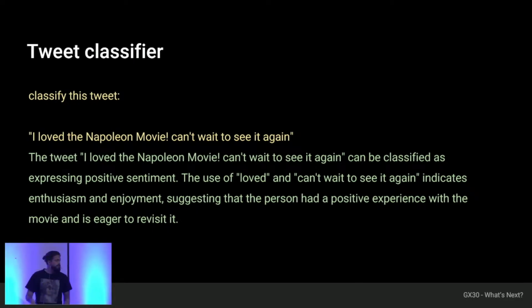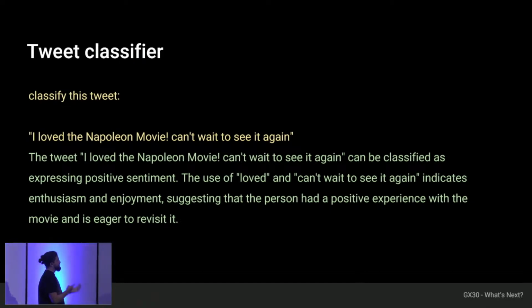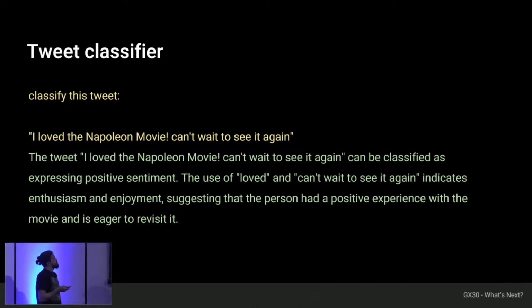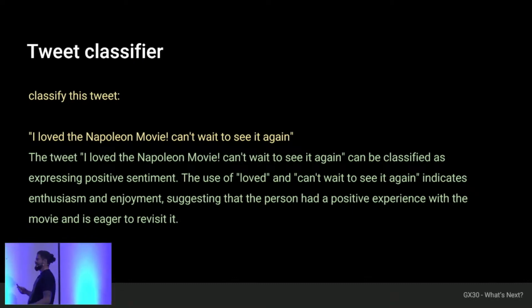And in fact, if we watch it, it makes some sense. It tells me it's a positive tweet, analyze the words it uses. But what happens? I want to make an application that ranks tweets about movies, and I can't quantify this. I can't get an average score. I can't see what is the top 10 movies that came out in the year. So I have to work on it a little bit more.